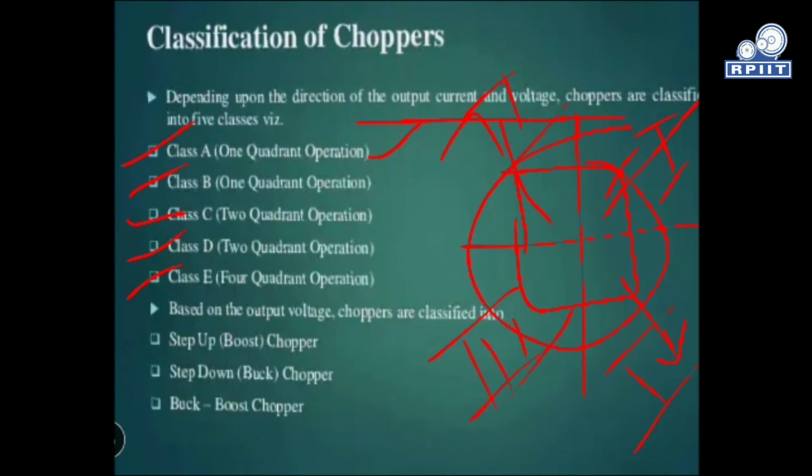Based on the output voltage, choppers can be classified as the step up chopper, also known as the boost chopper, the step down chopper, known as the buck chopper, and the combination of step up and step down, that is the buck boost chopper.